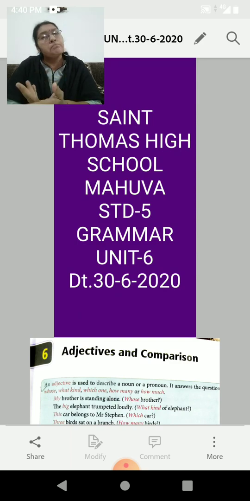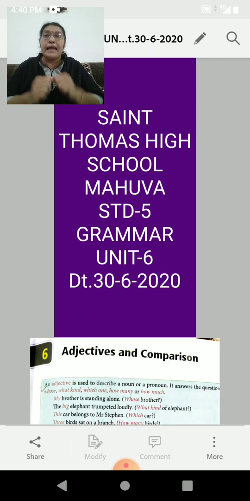Whose brother? My brother. Second example: the big elephant trumpeted loudly. What kind of elephant? Big elephant. So they add meaning to the noun. Elephant is the name of an animal. Understand, children?